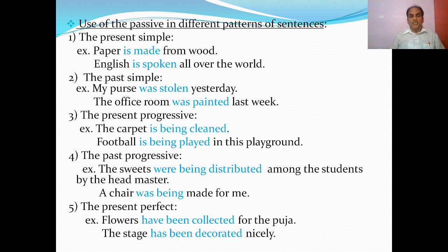The past progressive: the sweets were being distributed among the students by the headmaster. A chair was being made for me. In case of present perfect: flowers have been collected for the puja. The stage has been decorated nicely.